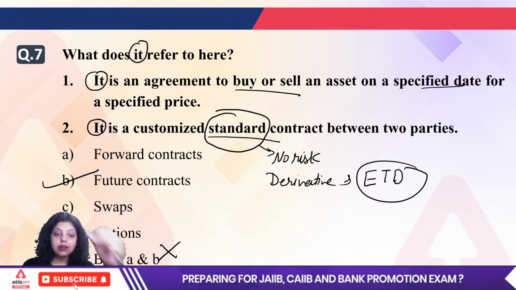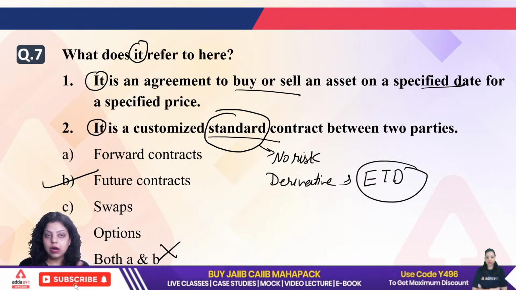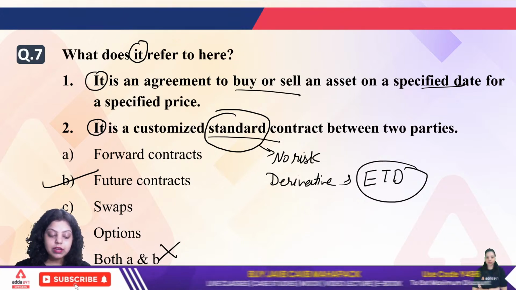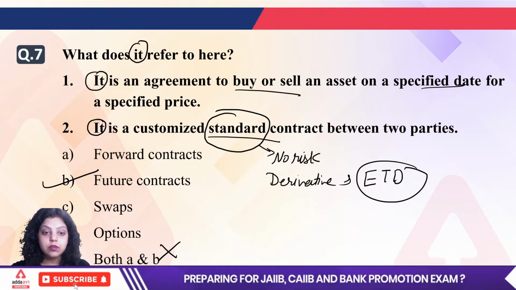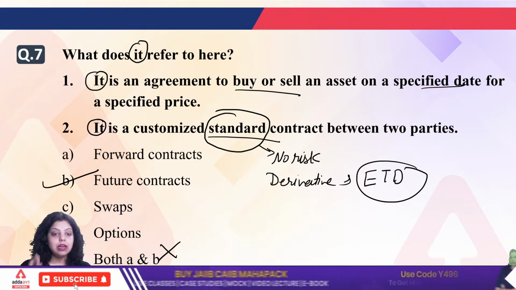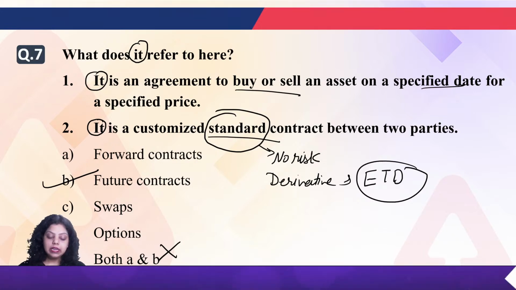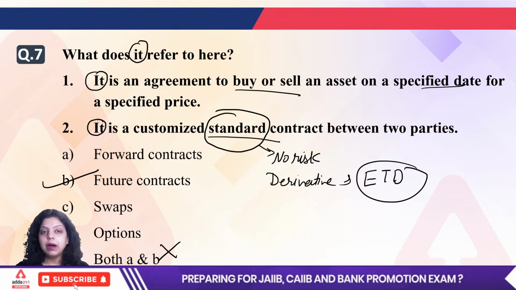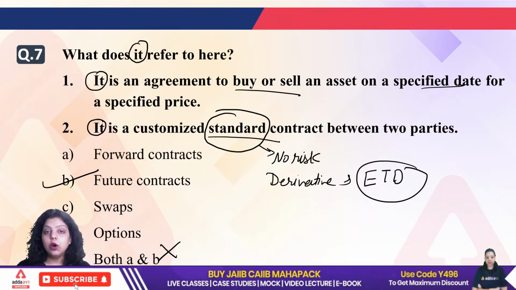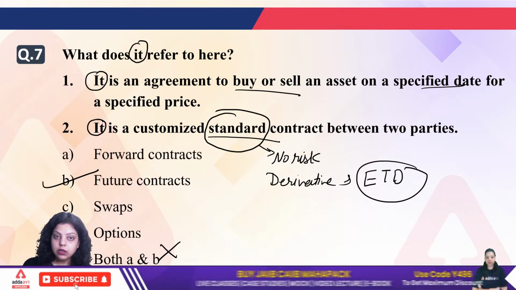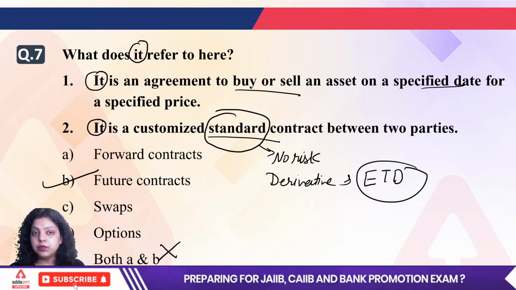All the options written in front of you are derivatives. Now what is a derivative? A derivative is a product whose value is derived from one or more basic variables. Those variables are known as the underlying asset. Now future and forward contracts are similar in that in both contracts two or more parties enter into a contract and are ready to sell or purchase a certain quantity of goods or derivatives on a specified date at a specified price.